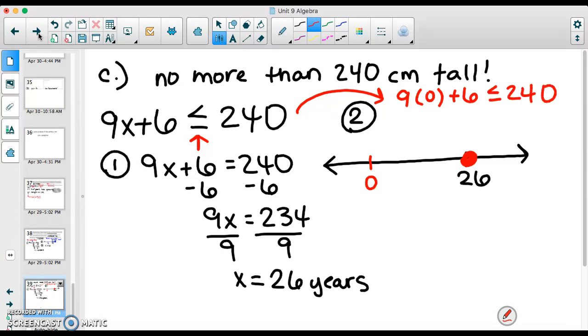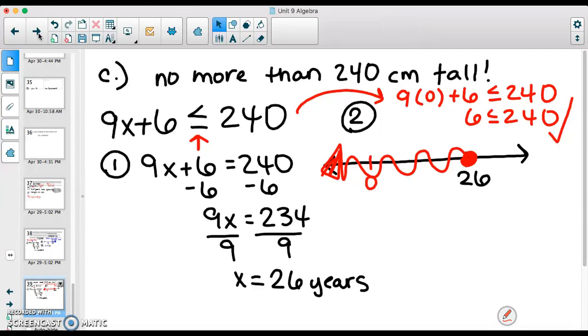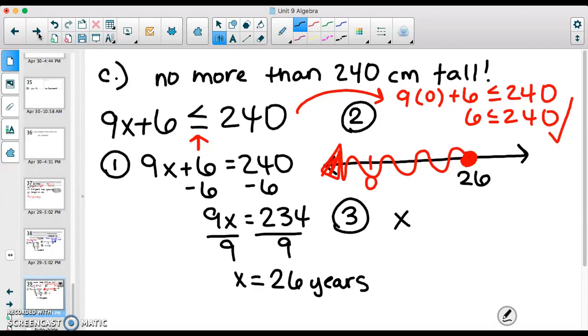And again, your mathematical intuition should be telling you it's probably going to be to the left, because now we're thinking we don't want them to be any older than this. So it's probably going to be a less than situation, but let's see how it shakes out. So I get 6 is less than or equal to 240, which is true. So that means I do want to shade to the left. I want to shade with the 0 as part of the solution set. And so my inequality answer for this one would be x is less than or equal to 26.